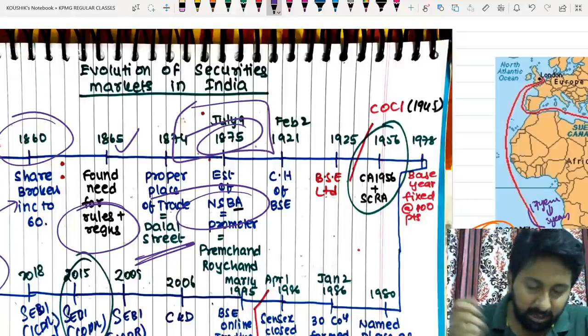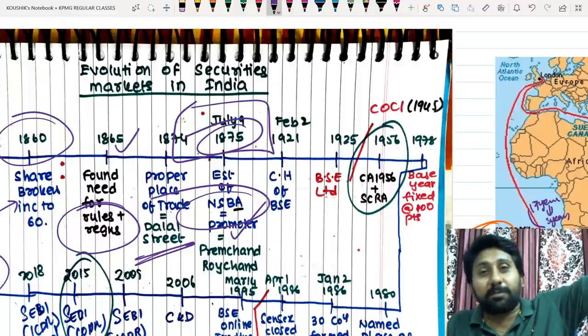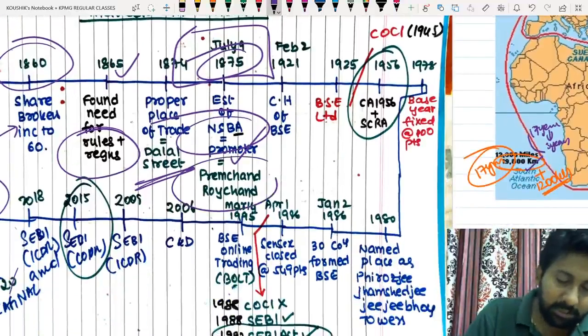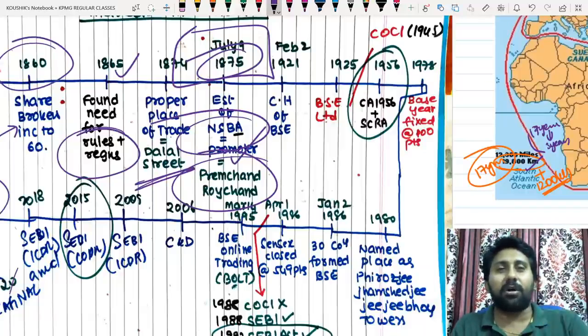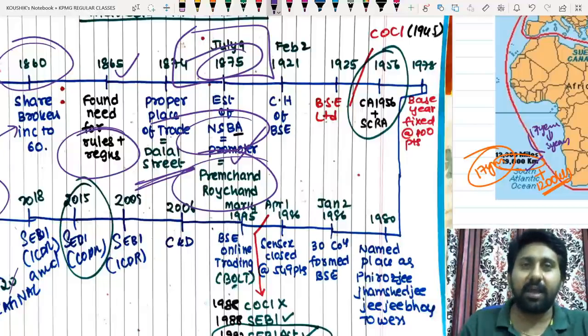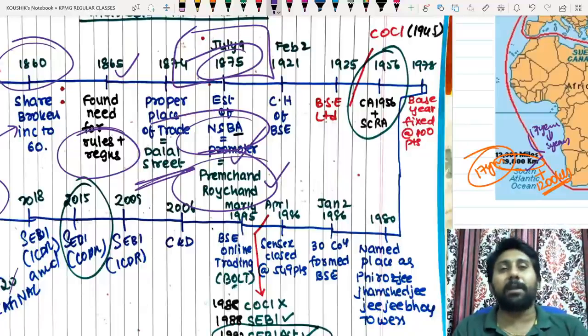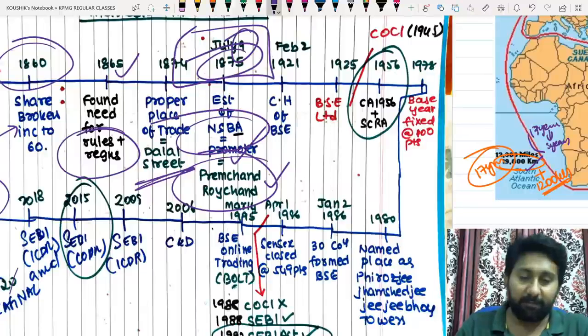The Native Share and Stockbrokers Association was started with a promoter. The first person who traded in shares became the promoter of this association. Premchand Roychand is the promoter of this Native Share and Stockbrokers Association. This happened on July 9th, 1875.